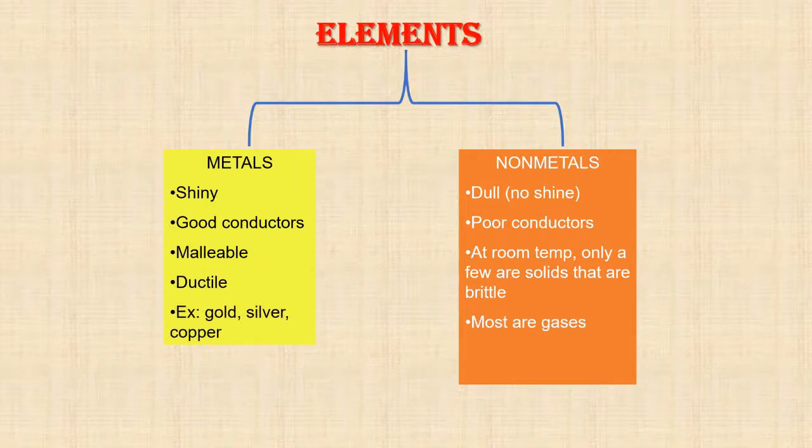The examples of metals are gold, silver, copper, and so on, and non-metals are hydrogen, oxygen, and helium. So elements are divided into metals and non-metals. And these are all the properties of metals as well as non-metals.